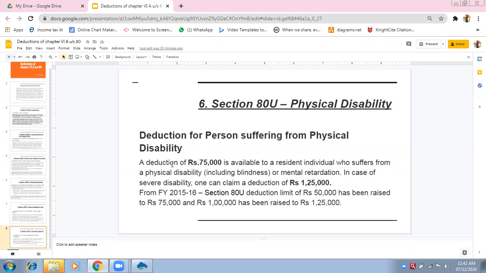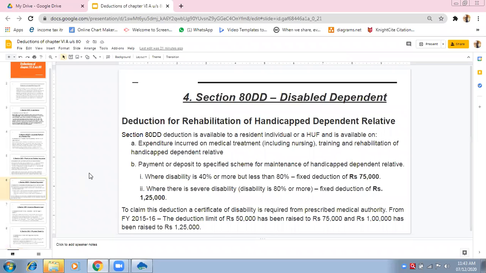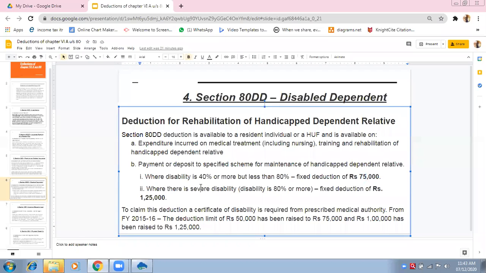Now see, how much deduction can be available? Fixed. That word fixed is very important. A fixed amount of 75,000 can be available if normal disability is there. If severe disability is there, then 1,25,000. Same. Severe 1,25,000, normal 75,000. Rules are same. See 80DD. Normal disability means less than 80%, 75,000 will be available. And if it is severe disability, then 1,25,000 will be available.